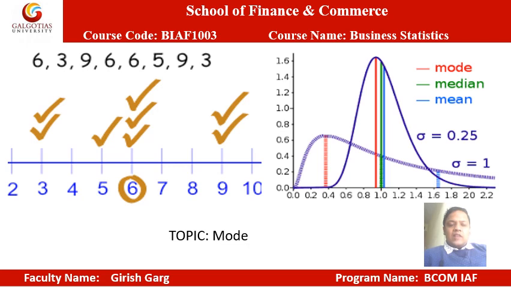In this image we have the values 6, 3, 9, 6, 6, 5, 9 and 3. You can check that 3 is repeated 2 times, 5 is repeated 1 time, 6 is repeated 3 times, and 9 is repeated 2 times. We know the mode is the value that is repeated the highest number of times. In this data, 6 is repeated the highest number of times, that is 3 times, so 6 becomes the value of the mode.